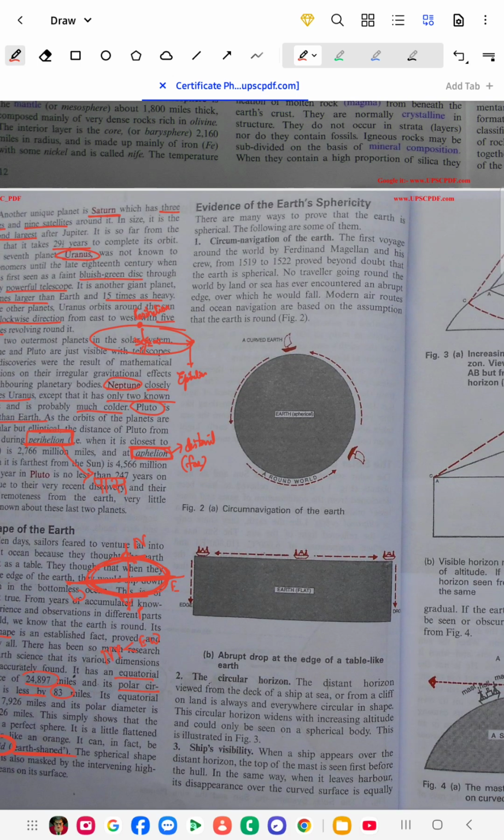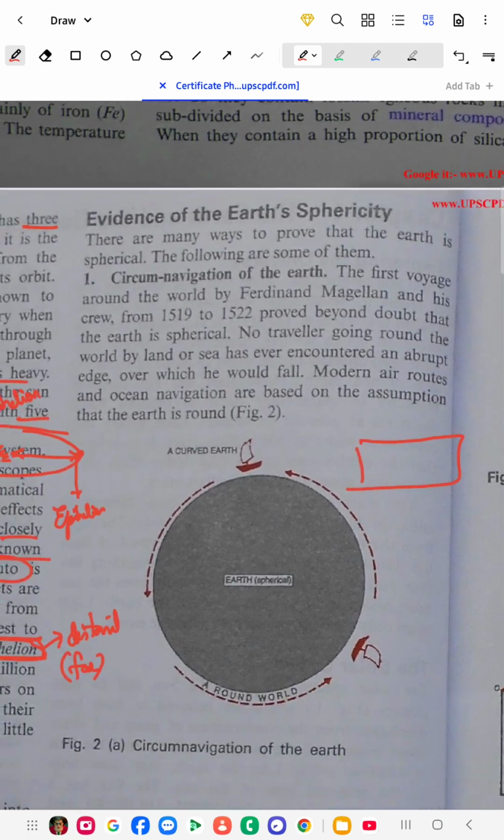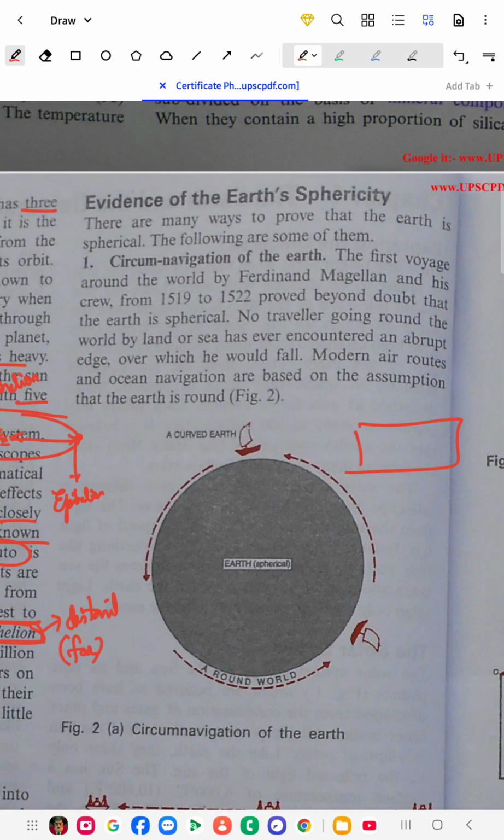Evidence of Earth's sphericity. We say that the Earth is spherical. So how can we say that? By looking at it, the surface seems flat. When we are standing on the Earth, we think it's just a flat surface. But we have proved that the Earth is a sphere. So how to prove that? The first one is the circumnavigation of the Earth.